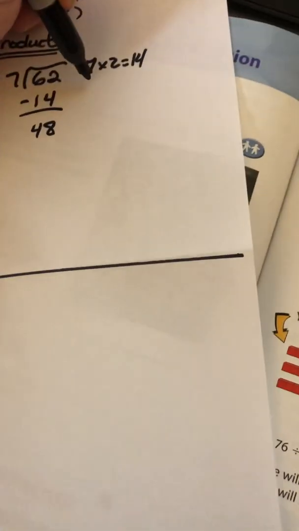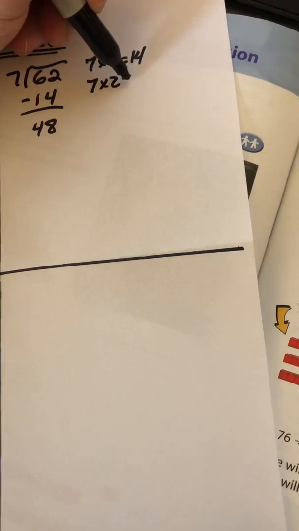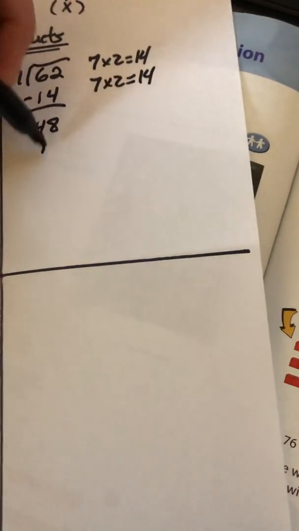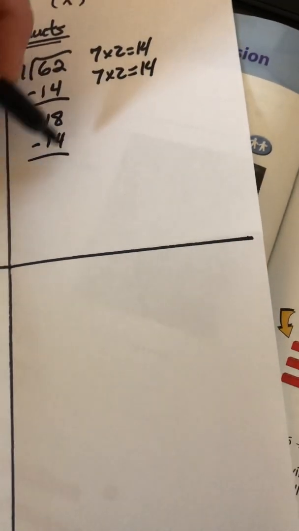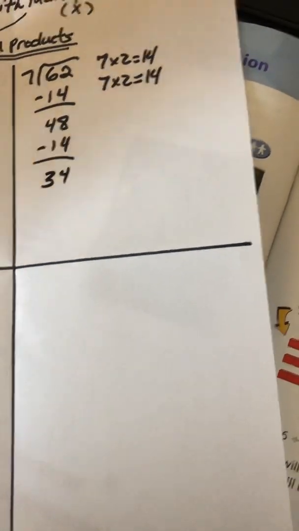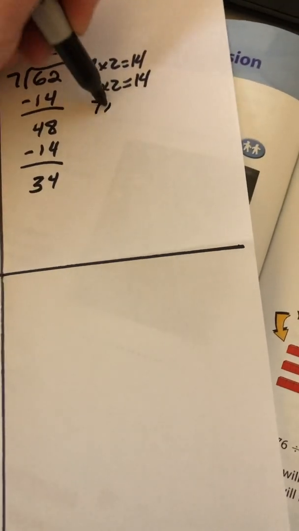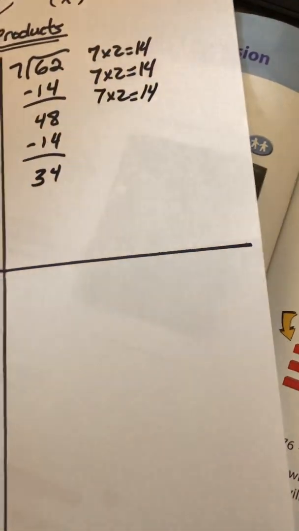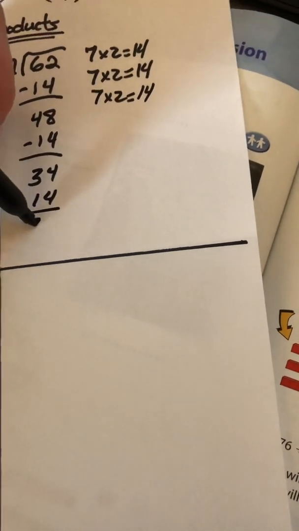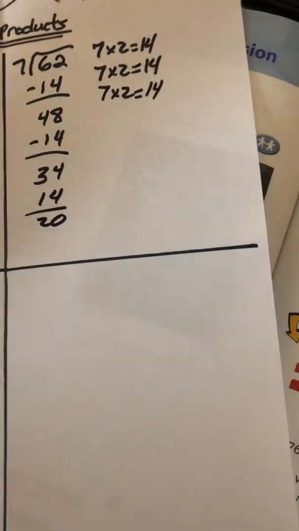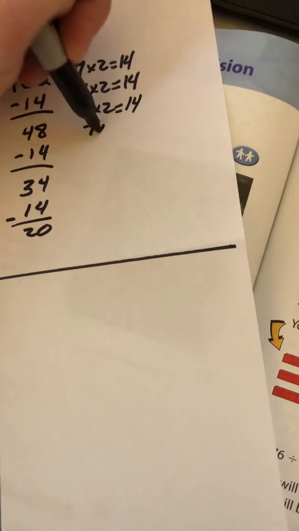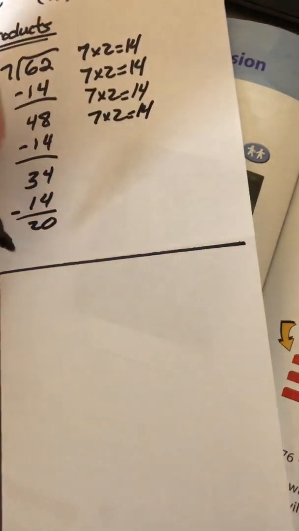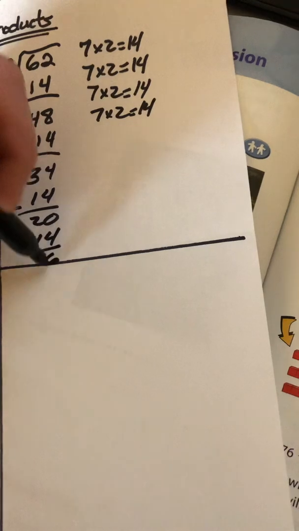Well, if you only know 7 times 2, then subtract another 14. 48 subtract 14. 8 subtract 4 is 4. 4 subtract 1 is 3. We still have more than 7. So we can do another 7 times 2 is 14 again. Subtract another 14, leaves us at 20. 20 is still bigger than 7. I can do another 7 times 2 is 14. 20 subtract 14 is 6.